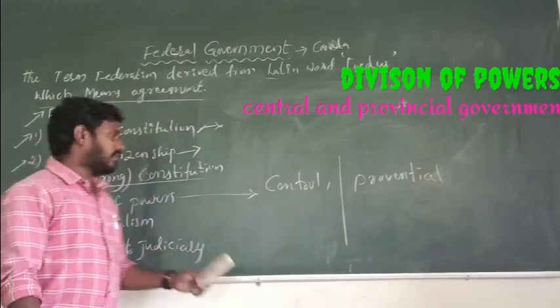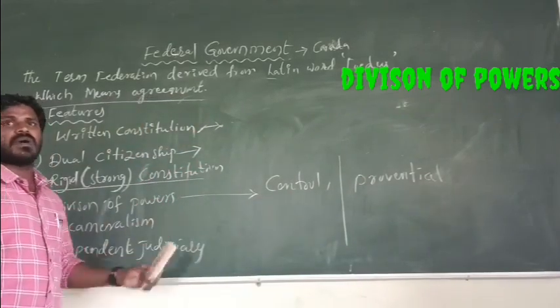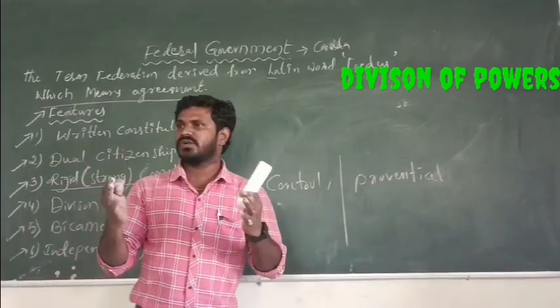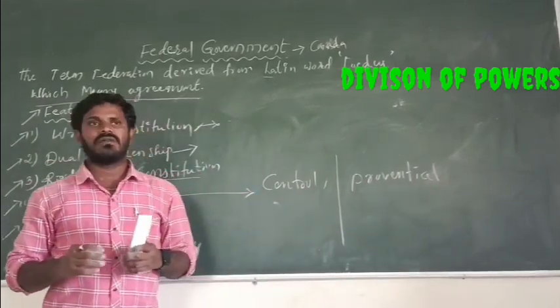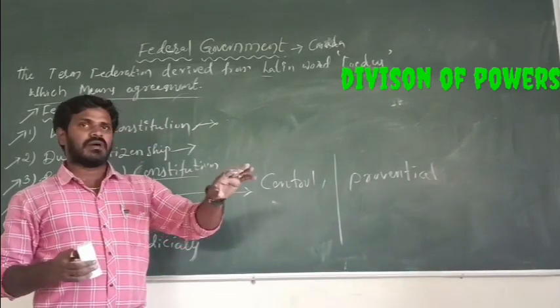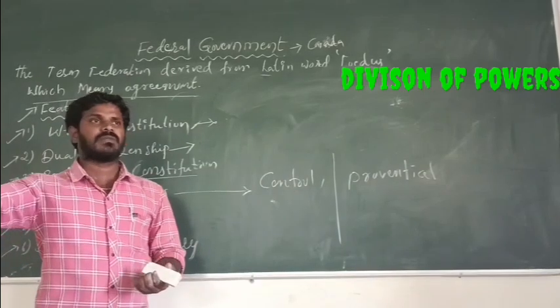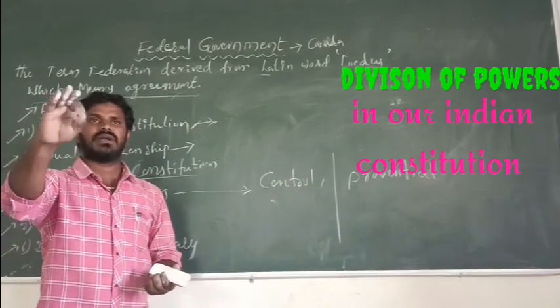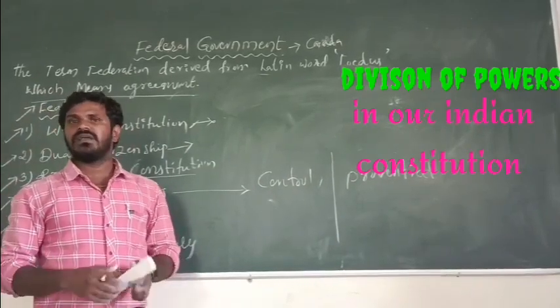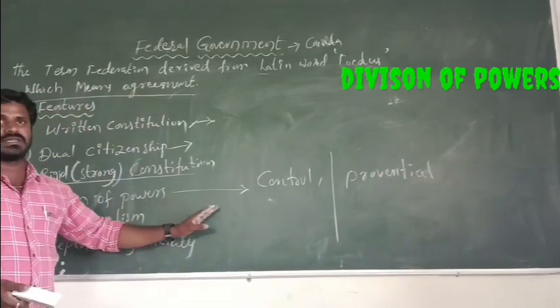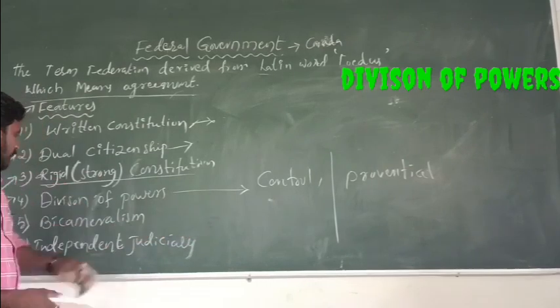That is called as division of powers. When powers are divided among the central government and state government, there is no conflict. Right or not? What are the central government's powers? What are the state government's powers? Clearly explained in our Indian Constitution. That's why a federal government must need a division of powers. Okay, that is called division of powers.